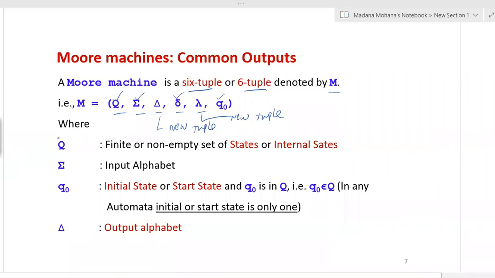So here you can see Q stands for, as usual, the same as in finite automata, a finite non-empty set of states or internal states, whereas sigma is the input alphabet, q0 is the initial or start state, where q0 belongs to Q. In any automaton, the initial or start state is only one. Now the new tuple is Δ. Now this Δ is called the output alphabet, like sigma. Sigma is the input alphabet. Now the Moore and Mealy machines consist of output components also. So that output alphabet is denoted by the symbol delta, but denoted by a triangle. So now here Δ is nothing but the output alphabet.